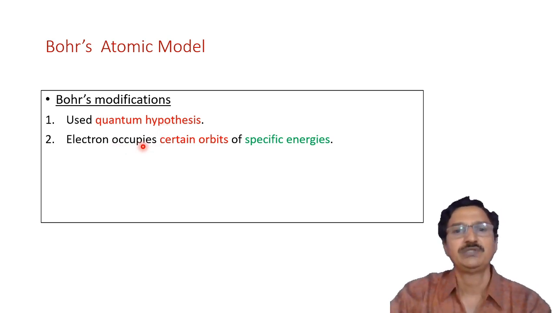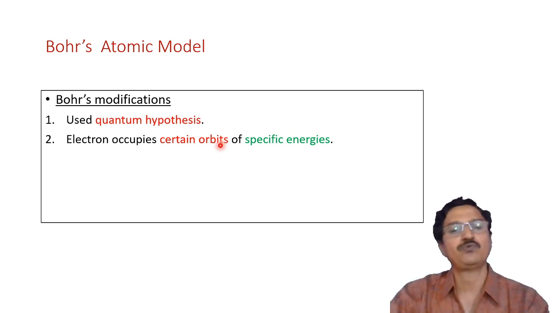According to him, the electron occupies only certain orbits of specific energies. It means that electrons revolve around the central nucleus in certain orbits only. The orbits which satisfy certain quantum conditions are the only ones in which the electron revolves, and these orbits have a certain energy.